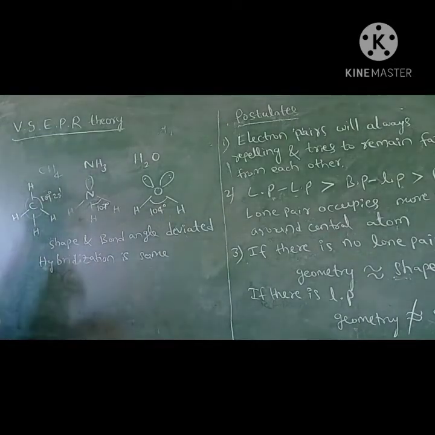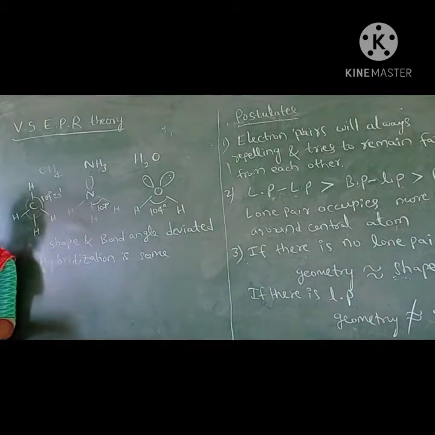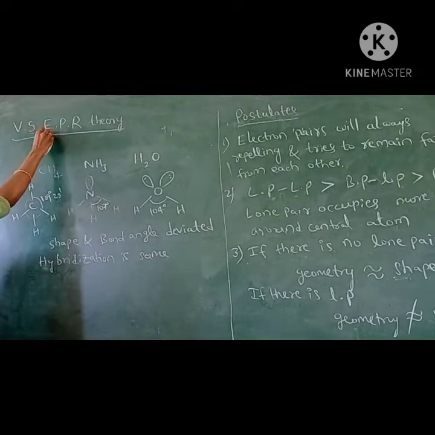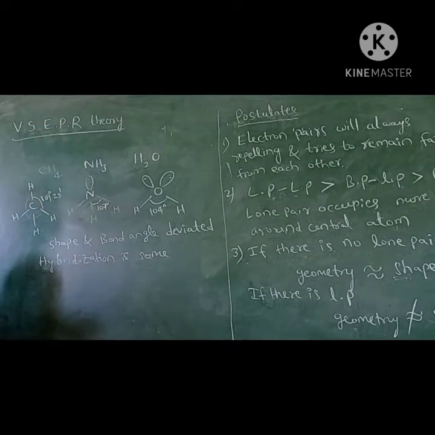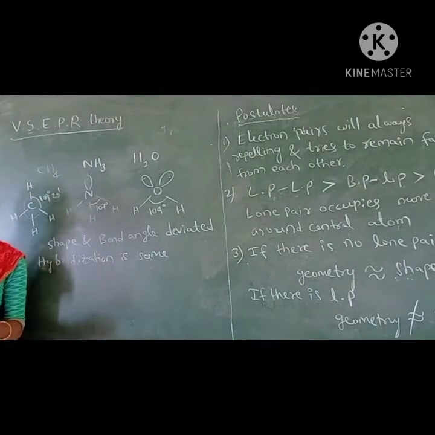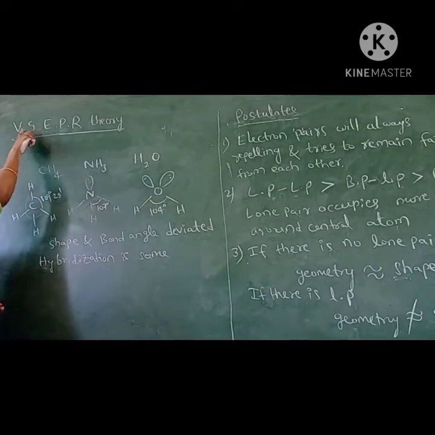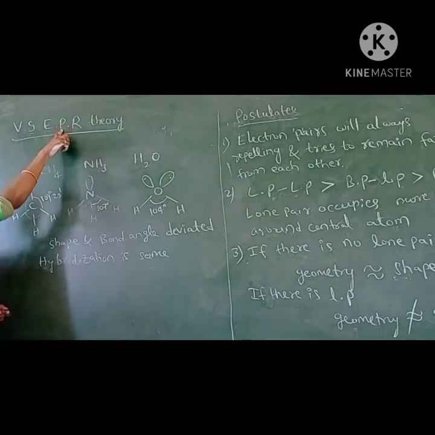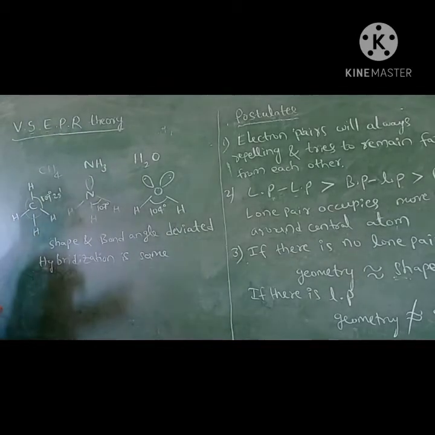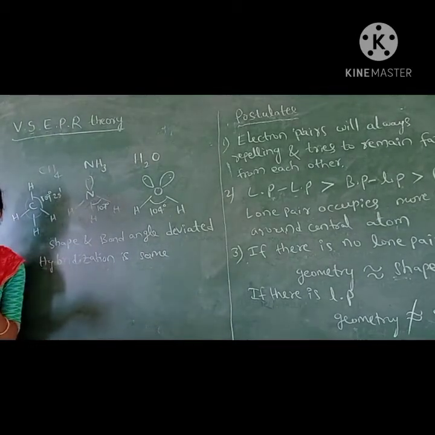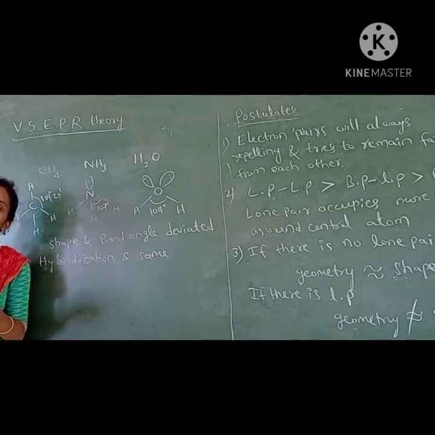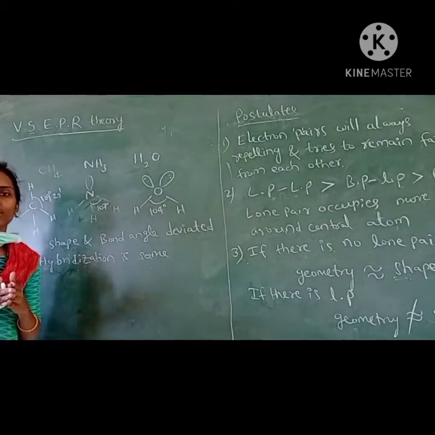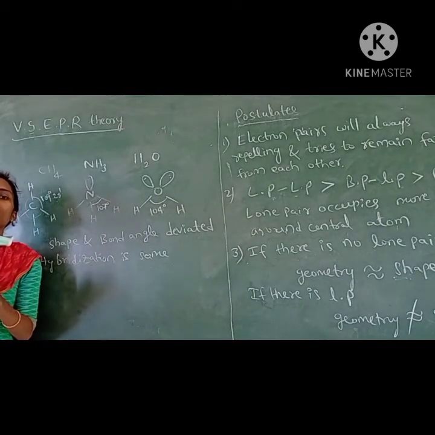Good morning, students. So today we will discuss the valence shell electron pair repulsion theory. This is called VSEPR theory, and here V means valence shell electron pair repulsion. Means in the valence shell, electron pairs will be there. The electrons participated in bond are called bond pair electrons, and those which are not participated in bond are called lone pair electrons. So they will repel each other.